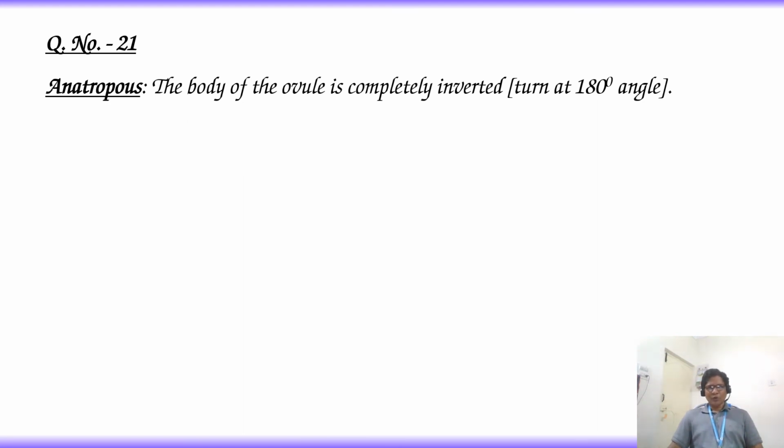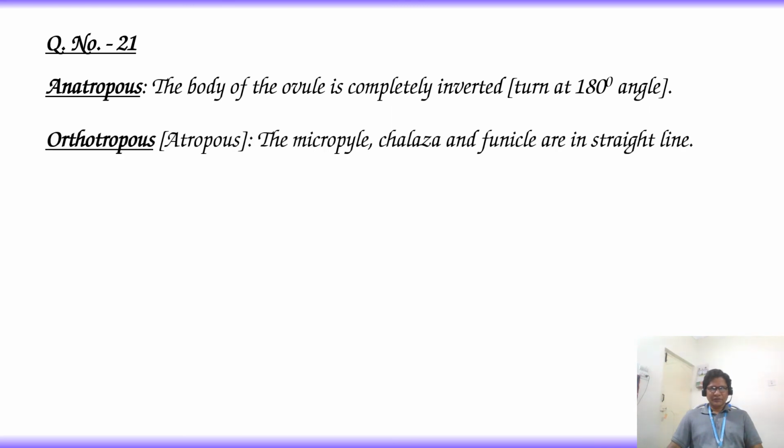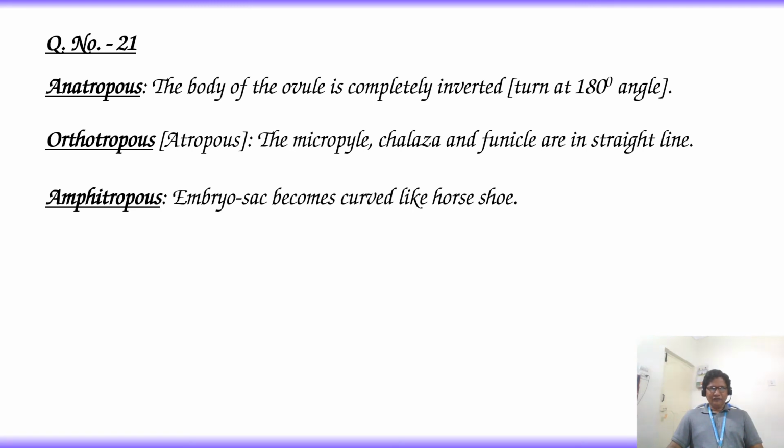Anatropous: the body of the ovule is completely inverted, turned at a 180-degree angle. Orthotropous, also called atropous: in this type of ovule, the micropyle, chalaza and funicle are in a straight line. Amphitropous: in this type of ovule, the embryo sac becomes curved like a horseshoe.